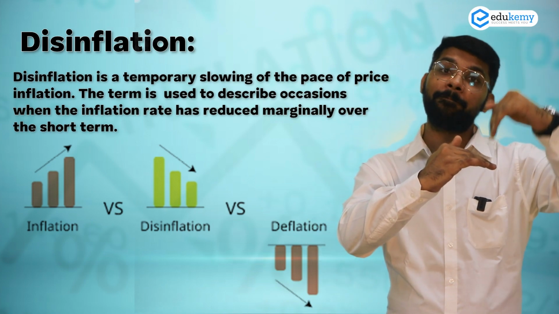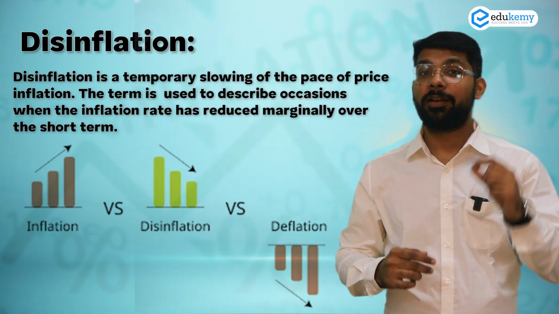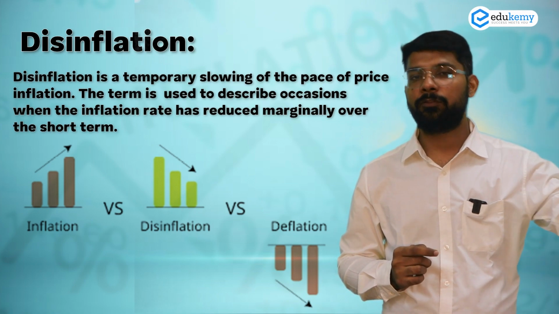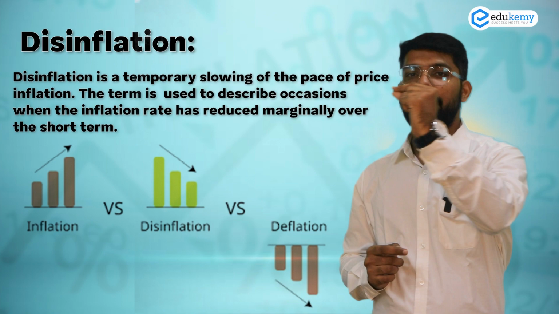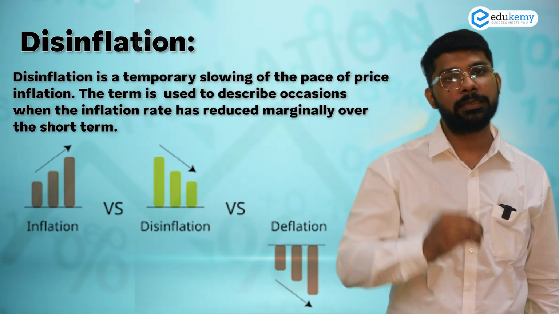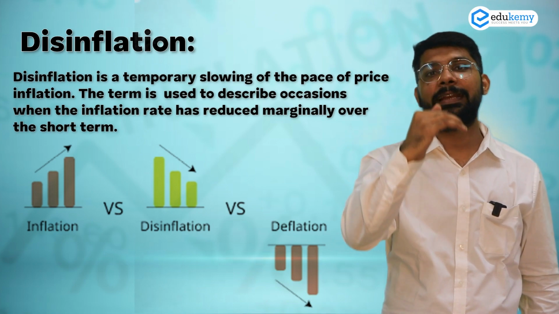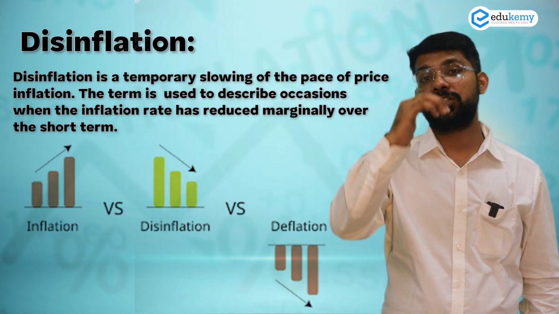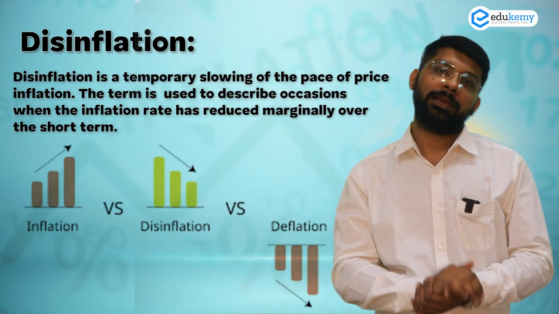That 2% is disinflation. So कभी confused नहीं होना है between inflation, disinflation and deflation. Inflation, there is a continuous increase in the prices. Disinflation, a slight decrease in the inflation, and deflation, a continuous decrease in the prices.